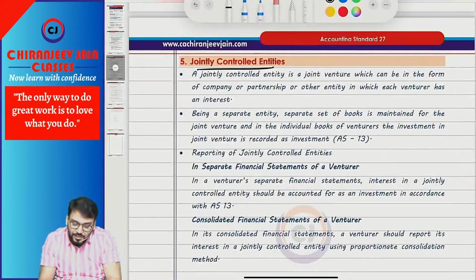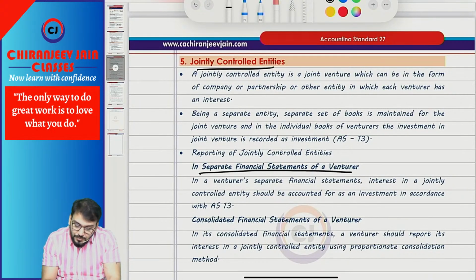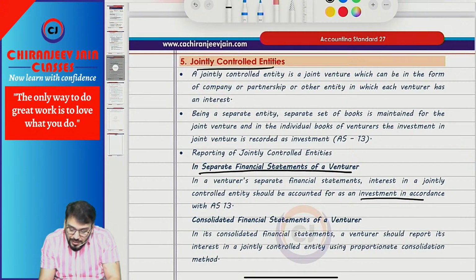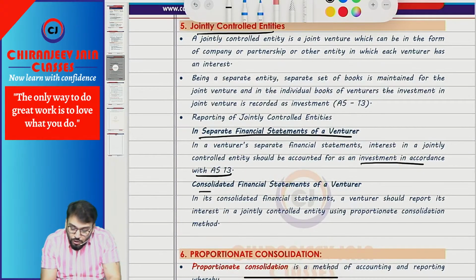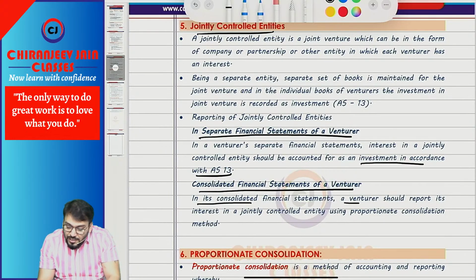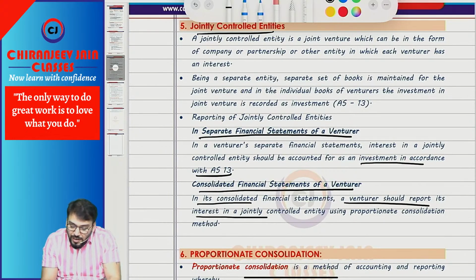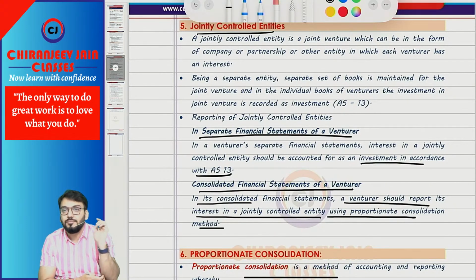Yes, sir. So what are they saying? In the separate financial statement of the venturer, investment will be accounted as per AS 13. In the consolidated financial statement, the venturer should report its interest in the jointly controlled entity using the proportionate consolidation method, PCM.